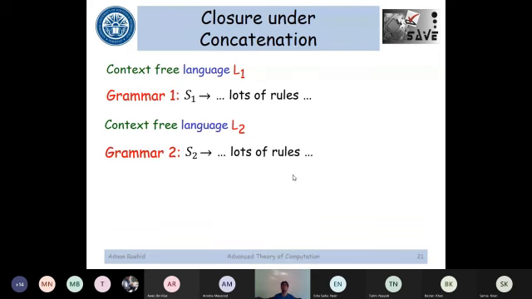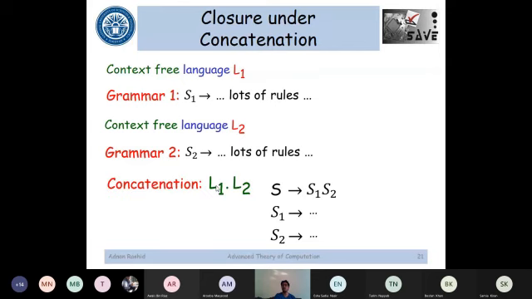And you can design a grammar for L1 concatenated with L2 as well. How would you design that? You introduce a new start variable, as over here, and that would be replaced with the concatenation of S1 and S2. And then these S1 rules and these S2 rules are coming from grammar 1 and grammar 2.